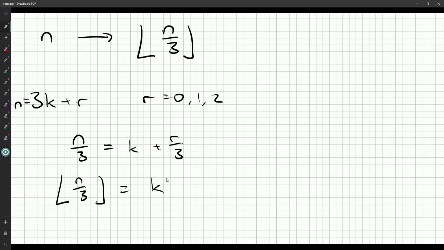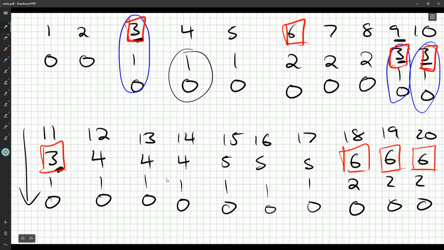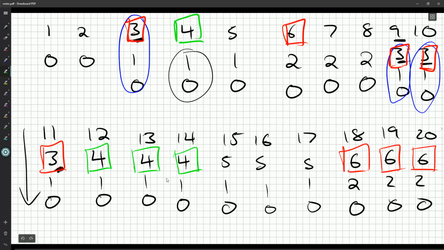So if we're looking at a lucky number, say 4, we'll use green. So we're looking at 4. 4 will later on appear as sort of the next step after 3 numbers. 2 of them will be lucky numbers as well. One of them will have to be a multiple of 3.